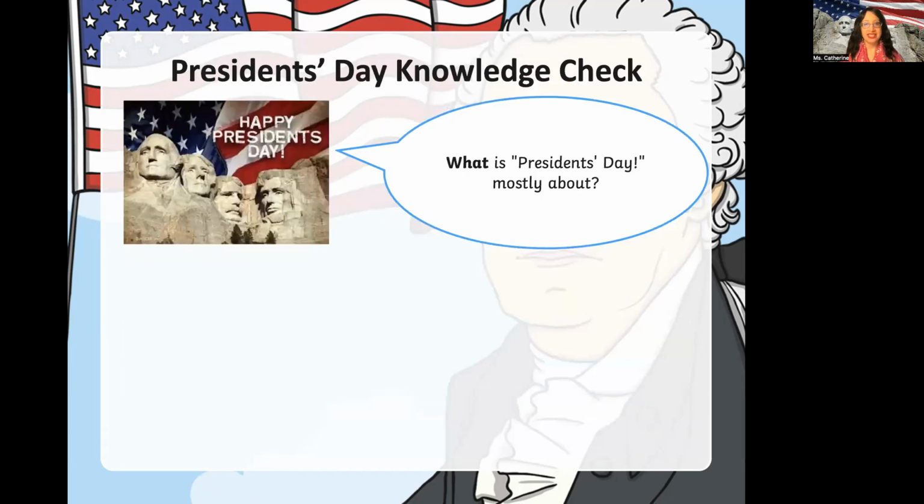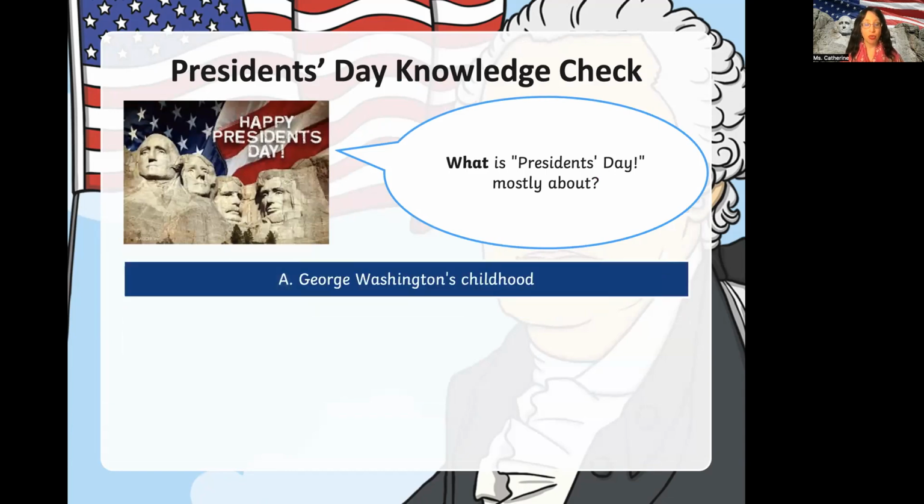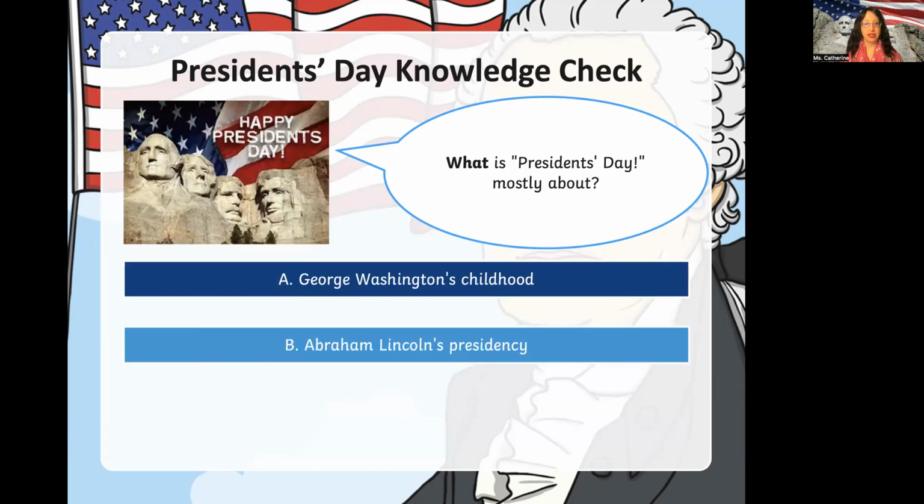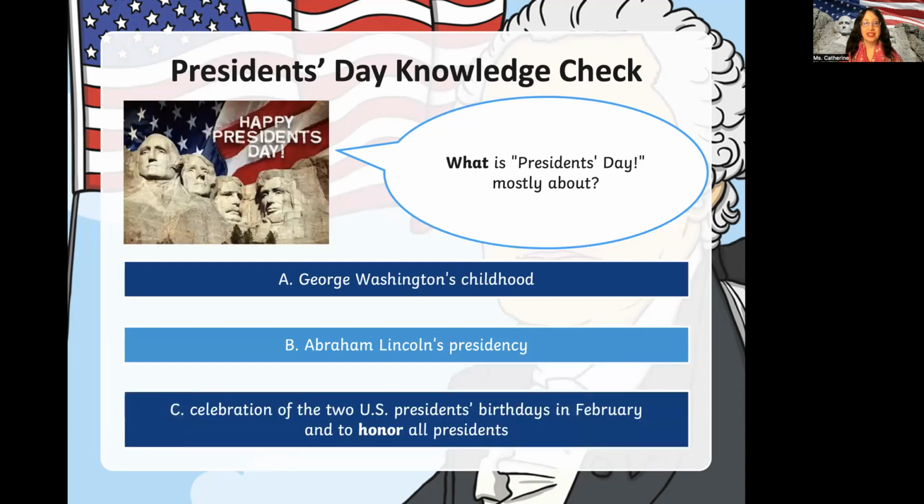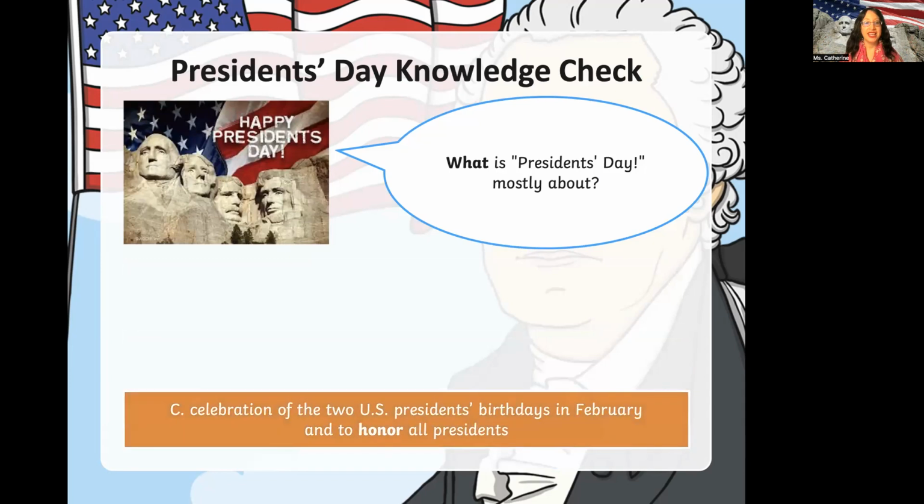What is President's Day mostly about? A, George Washington's childhood. B, Abraham Lincoln's presidency. C, celebration of the 2 United States presidents' birthdays in February and to honor all presidents. That's right. C, celebration of the 2 United States presidents' birthdays in February and to honor all presidents.